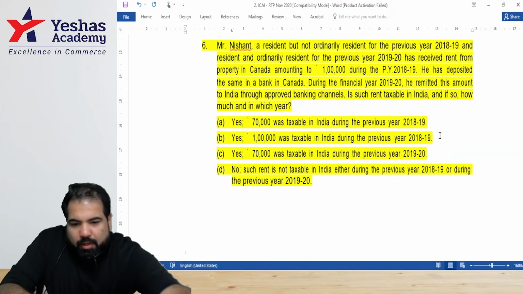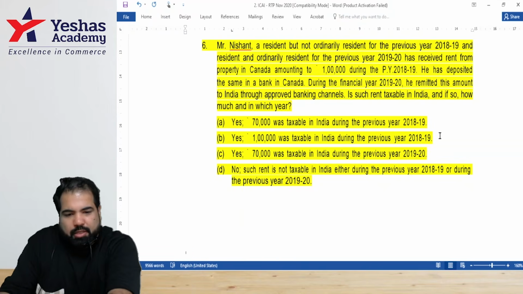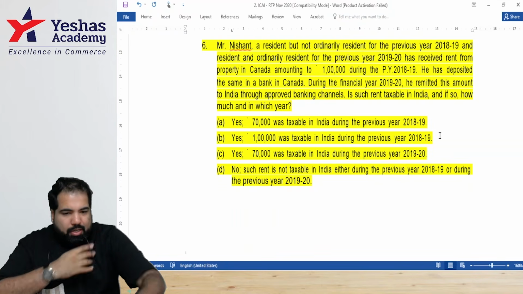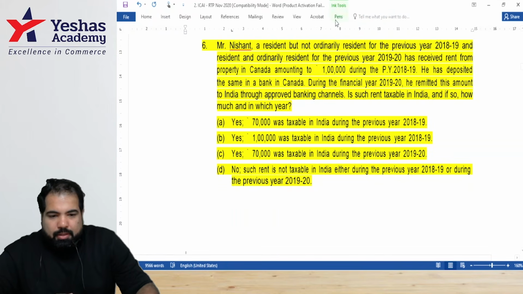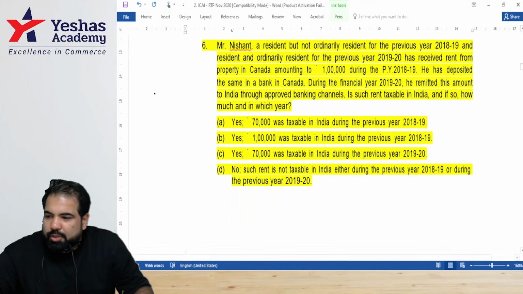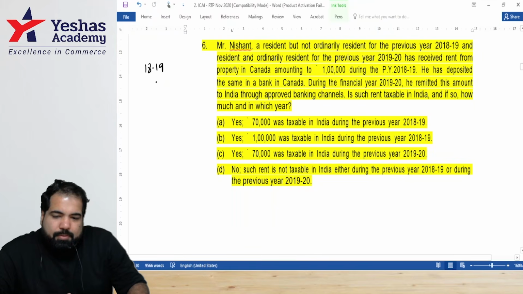Yes. Guys, what is Nishant? In the year 1819, he was what? A resident, but not ordinary resident. I'm making it here. People have answered D. I have not seen any replies online. Ishita, Anirudh, Sushmita, everyone, please answer. Guys, 1819, what was he? R and OR. All right.